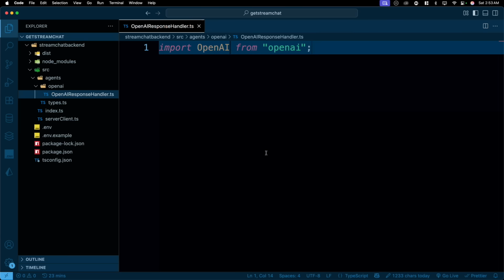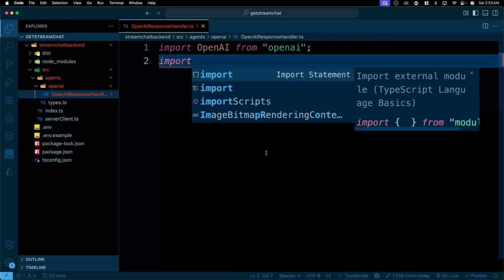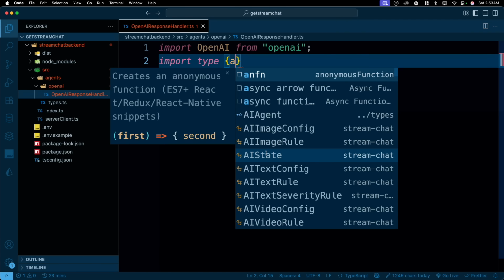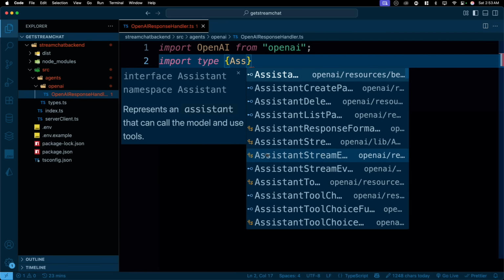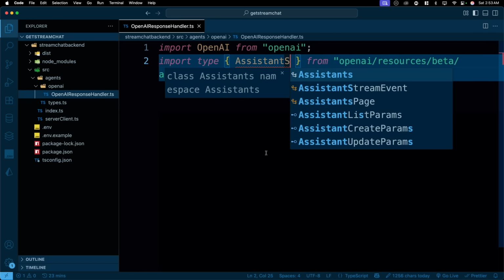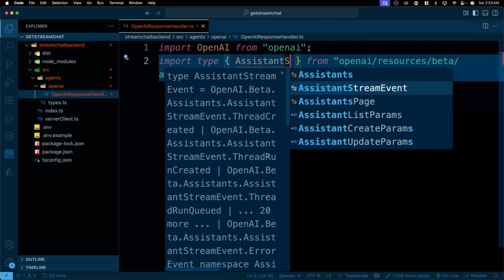So we'll just bring the OpenAI from OpenAI. We will also go ahead and bring some of the assistant stream type as well. And these are just for types so that we don't get the type errors for the TypeScript. So I'll just go ahead and say import type and we will be bringing the assistant. Is this one? Yep, this is the one. But we want assistant stream because we will be streaming this.